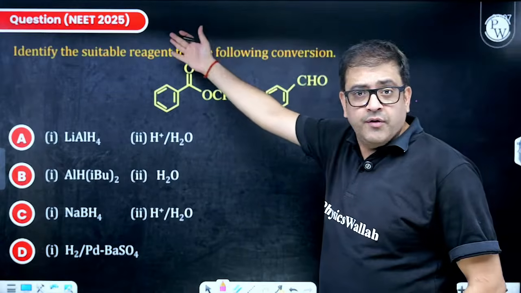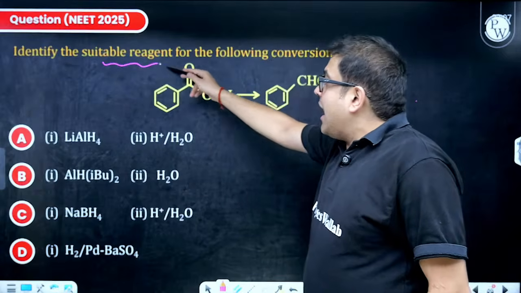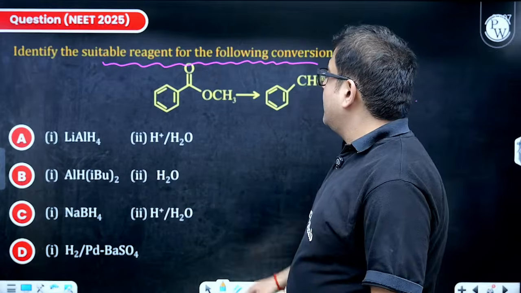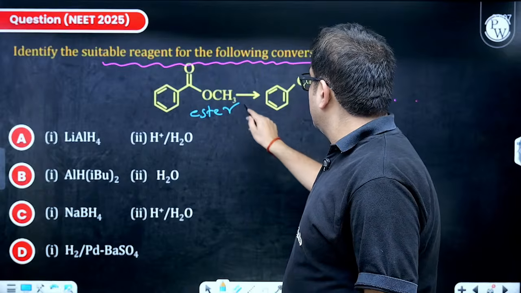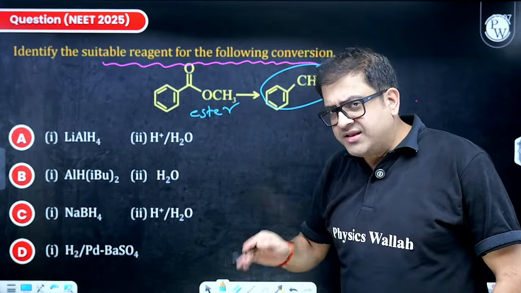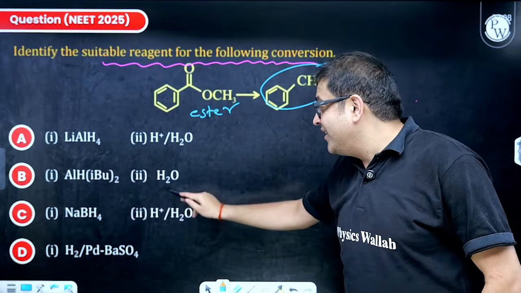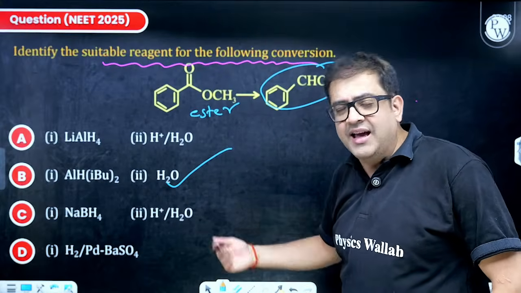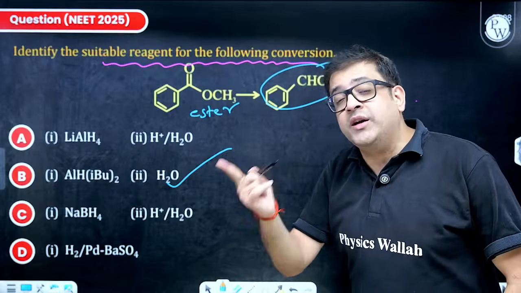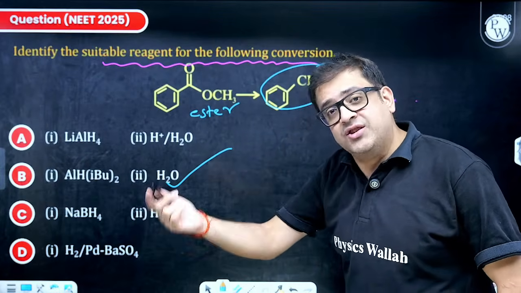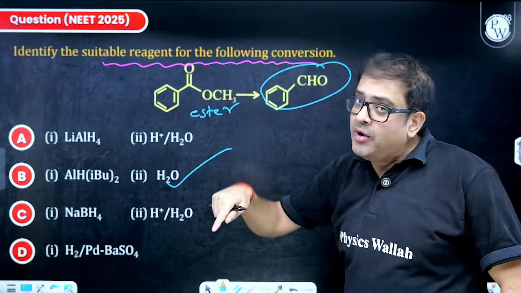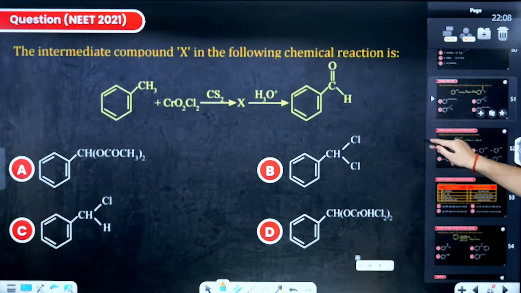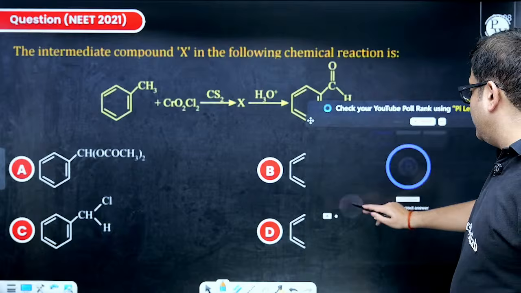Now, this is NEET 2025, not JEE. Identify the suitable reagent for the following conversions. Okay, sir, let us do it. This is an ester, sir, converting to aldehyde. Sir, you just said ester can also be reduced by DIBAL-H followed by hydrolysis. We have recently done this in the previous slide. Nitriles also and ester also. Nitriles can also be reduced with SnCl2 as in Stephen reduction, but DIBAL-H can reduce ester also and obviously nitriles also. I hope everybody is clear, beta. Moving to the next one. Time starts in 3, 2, 1, go.